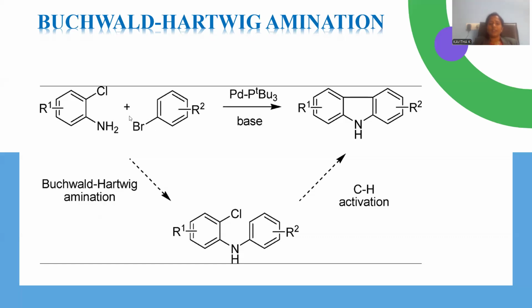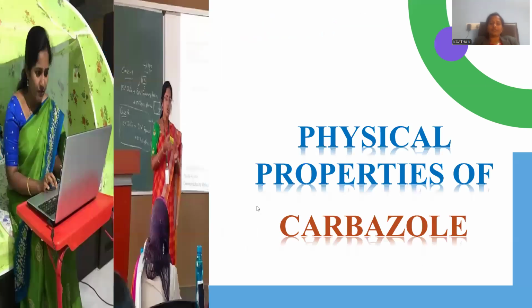Again, HBr will be removed and this amino will be attached over there, so that a bridging nitrogen is generated. Later, hydrogen from the adjacent carbon atom and chloro from this carbon atom will be departed, giving rise to ring cyclization. Again, it is part of intramolecular ring cyclization giving rise to a carbazole derivative. If you are taking any alkyl substitutions over the aryl ring, they will be taken as substitutions on the carbazole skeleton. This is the way the Buchwald-Hartwig amination process will be accomplished.